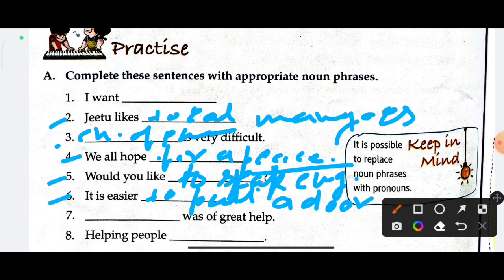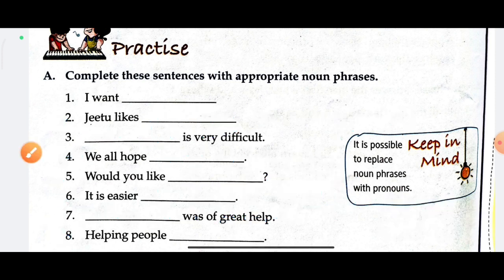Clear. Now the seventh option is: dash was of great help. You can fill in: saving the animal was of great help. Now the eighth option is: helping people was good behavior. Clear. So you can fill it in.